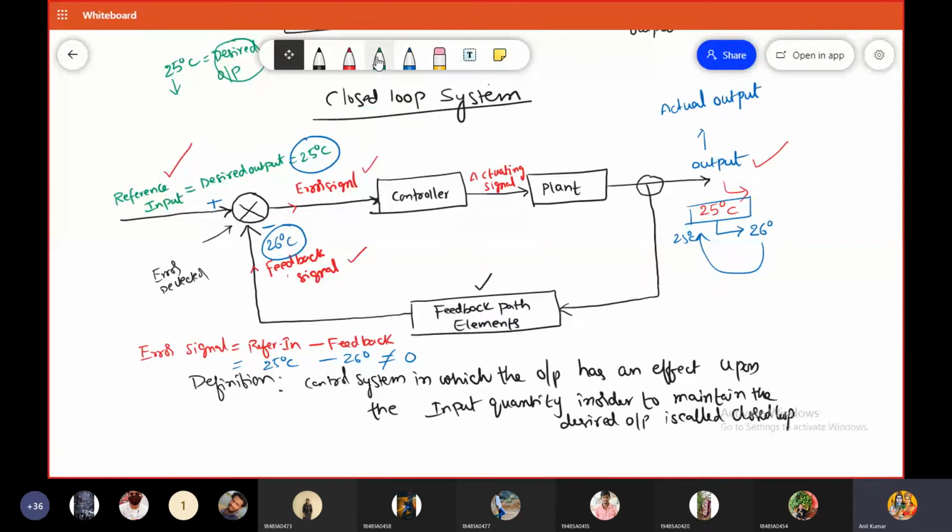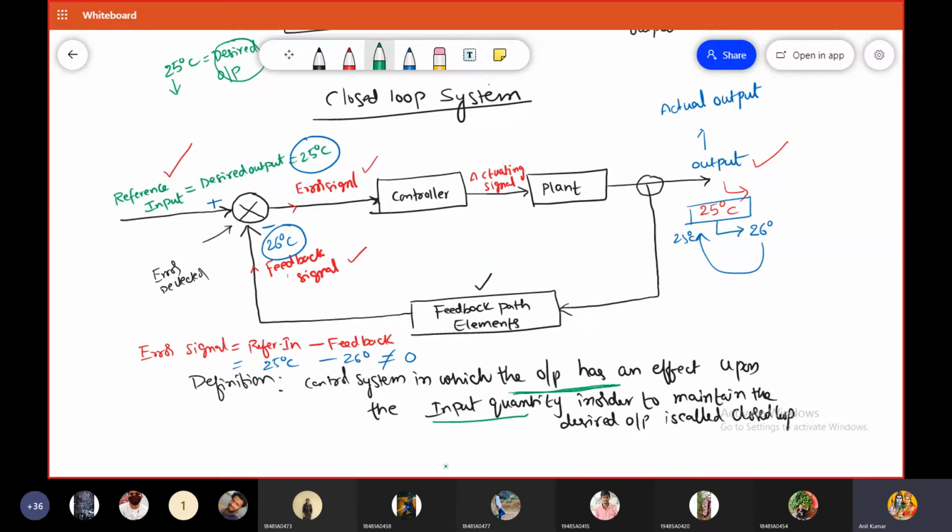Also, in closed loop control systems, we are continuously measuring the output signal, so the control action depends upon the output signal. Therefore the output signal has an effect on the input signal. If the output signal has an effect on the input signal, then the control system is said to be a closed loop control system.